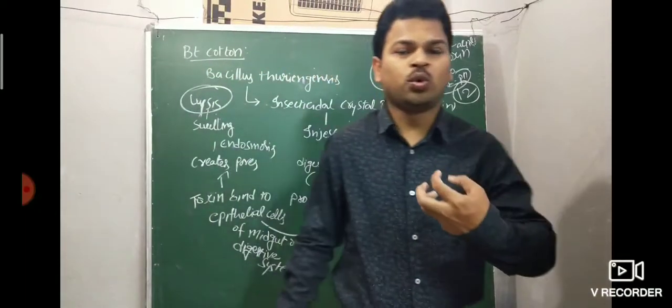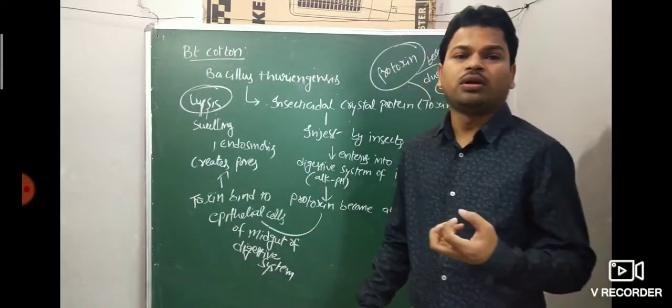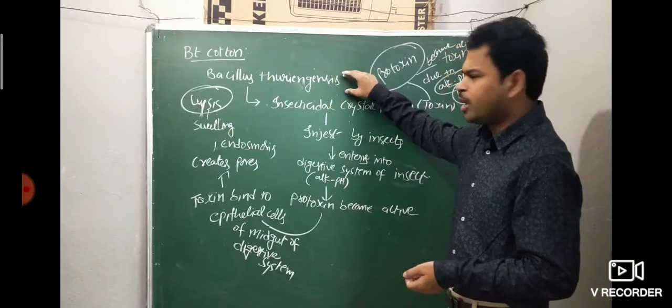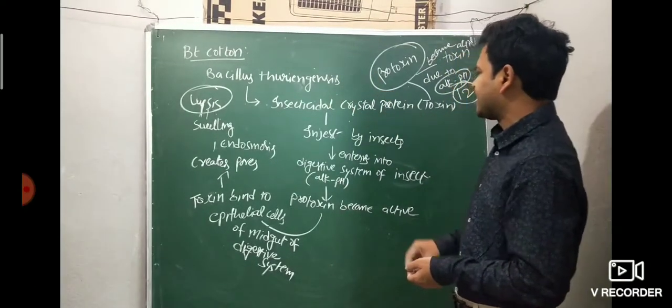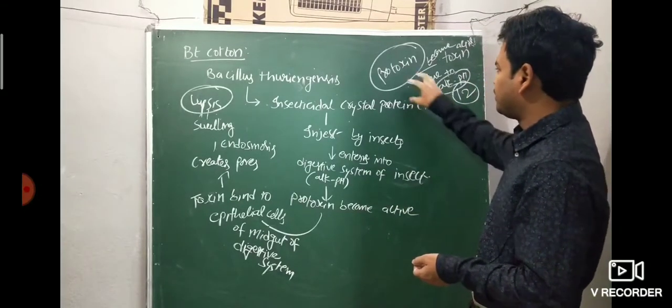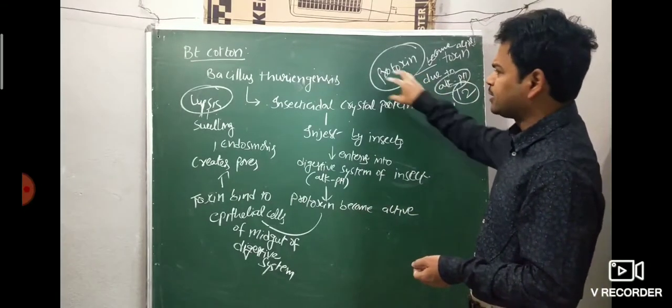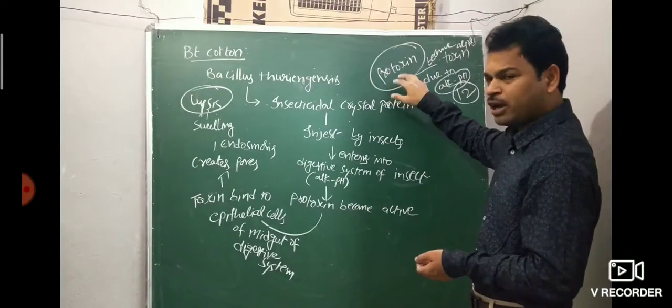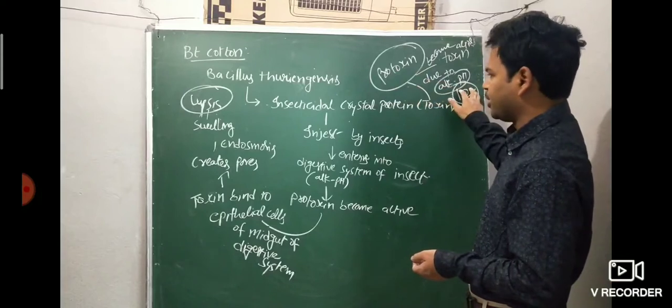This is how it acts on the insect. Bacillus thuringiensis is a bacterium. It produces the insecticidal crystal protein, which is a toxin, but in the form of a protoxin. It does not harm the bacteria because it is inactive; to become active it requires alkaline pH.